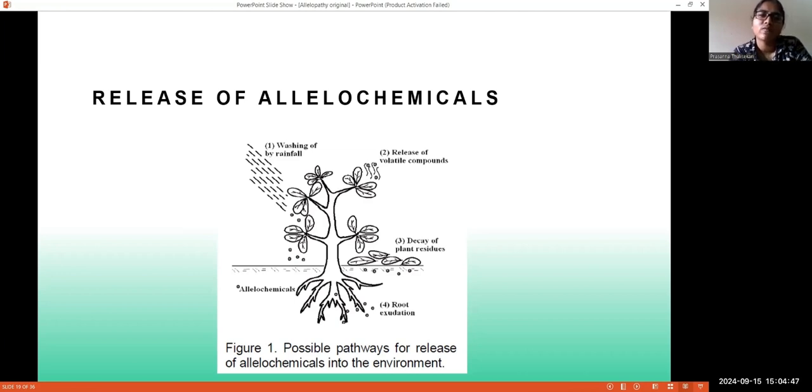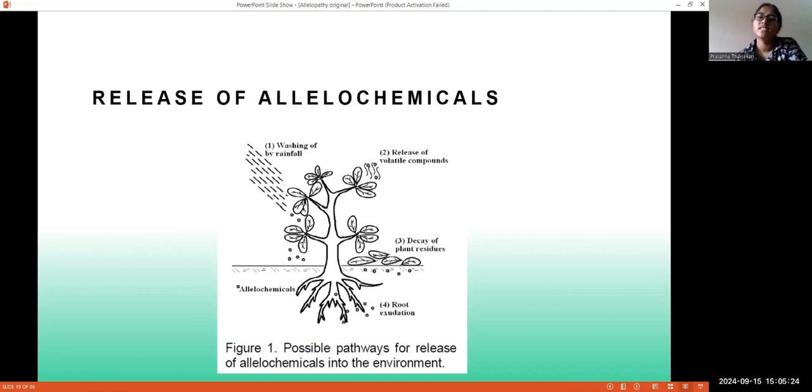The first procedure is washing off by rainfall. When these allelochemicals are present on the leaves or the stem, and rainfall occurs, washing away of these allelochemicals can happen. Or there is release of volatile compounds. When allelochemicals are present on the root, leaf, or stem, due to the temperature in arid or semi-arid situations, there may be a chance of volatilization of these allelochemicals.